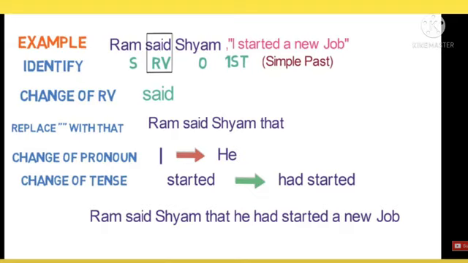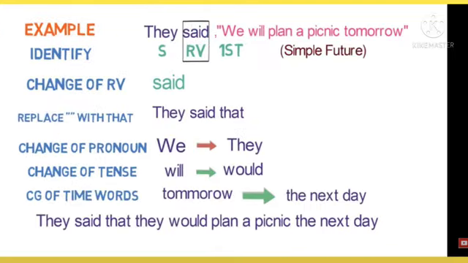Let us see one more example. Children, look at the example. They said, we will plan a picnic tomorrow. So, first you identify the subject. Subject is they. There is no object in this sentence. So, we is first person. What is the reporting verb? Said.